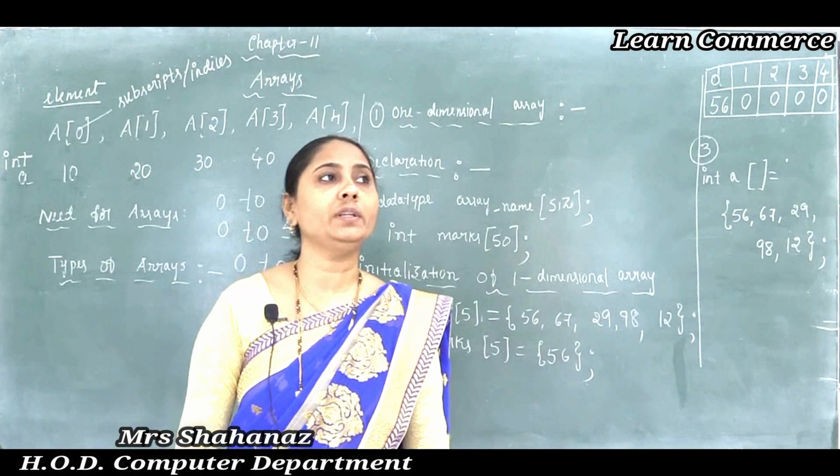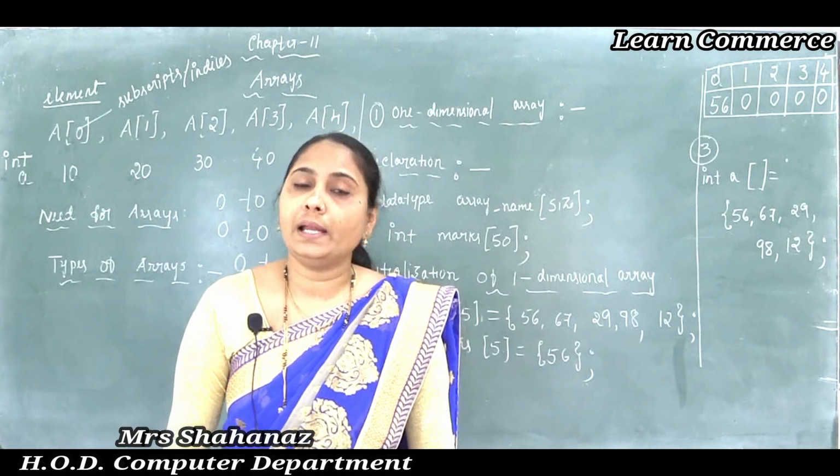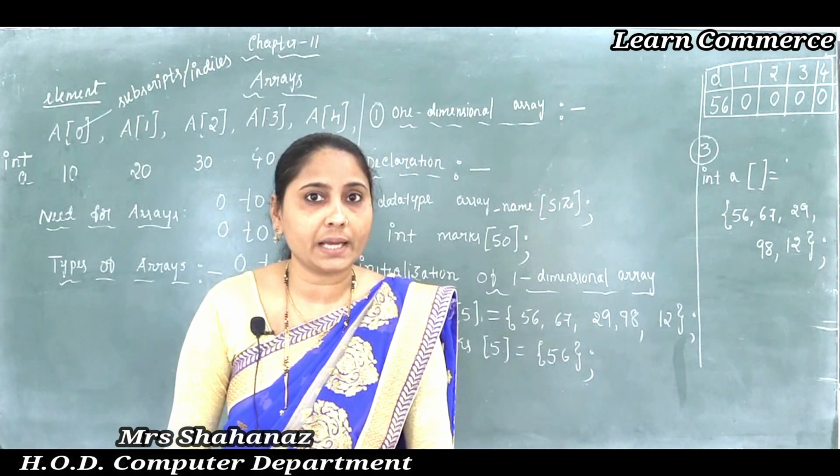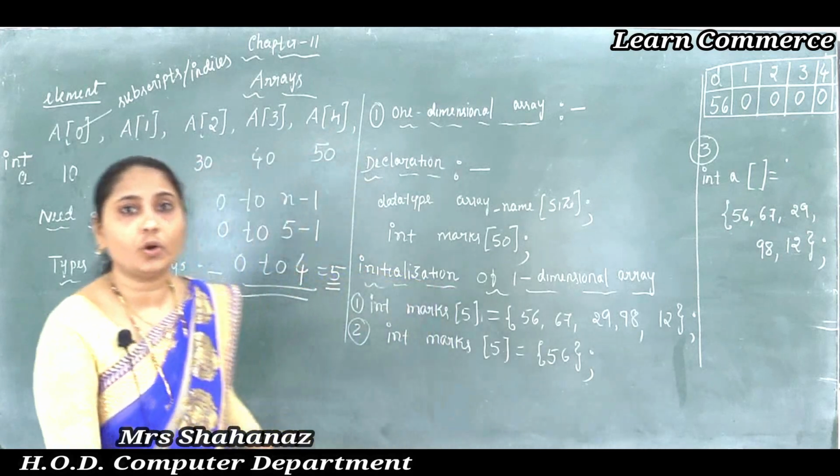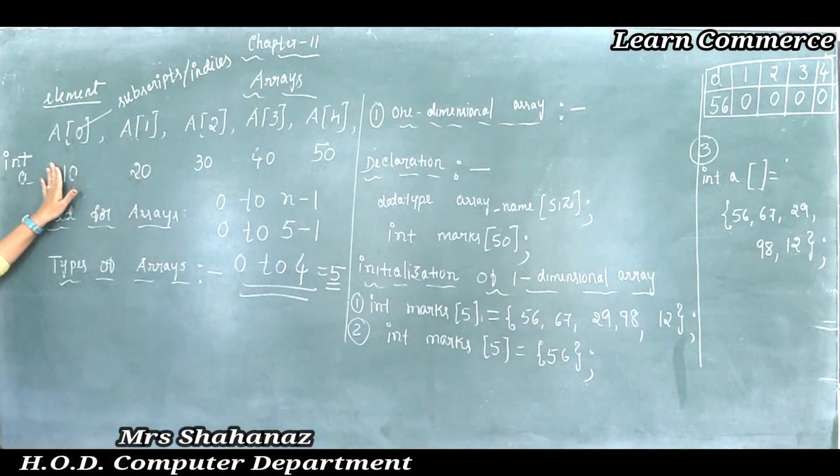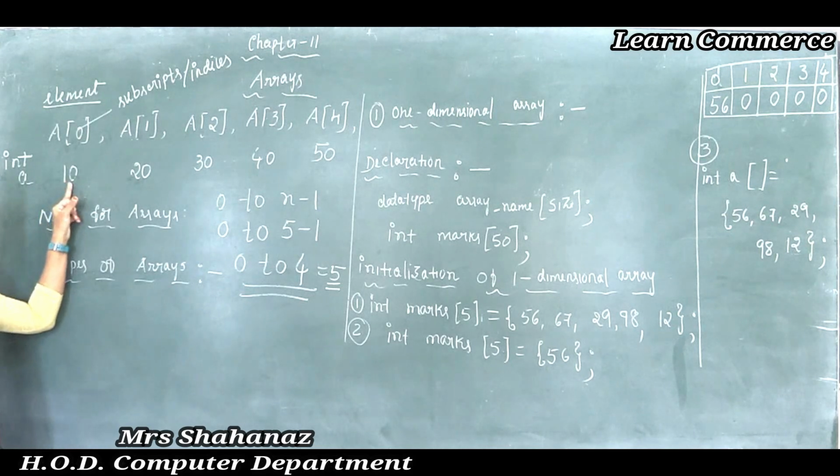So clear this point, the meaning of the subscript, and later we can say that these numbers are used. Why are we using the subscript or the index value? These numbers are used to locate the position of the element within the array. Just by using the position value, we can say such an element is there.